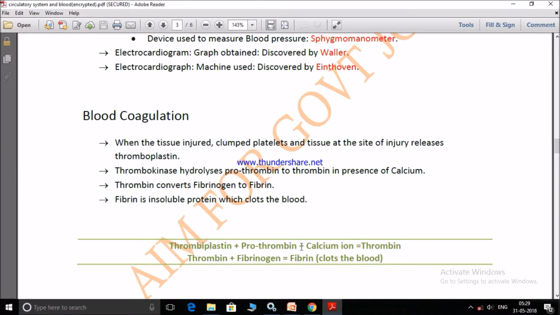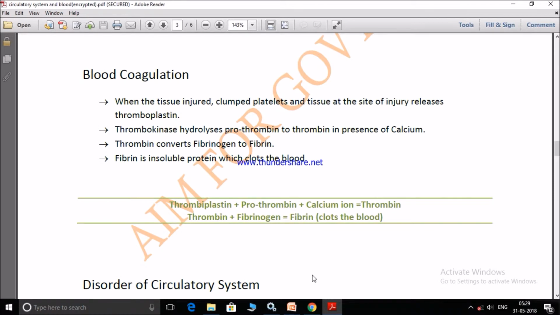Thromboplastin, prothrombin, which we get from vitamin K, and the calcium ion, these three join and release thrombin. This thrombin acts with the fibrinogen, which is one of the blood proteins. After acting, fibrinogen turns into fibrin, which clots the blood.